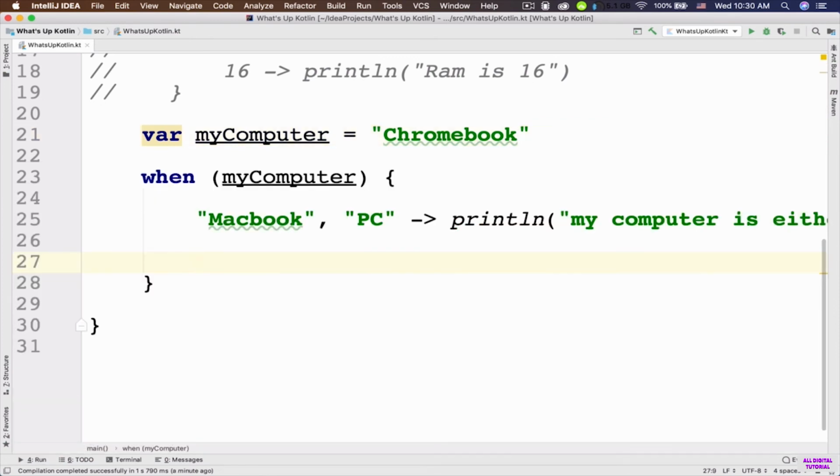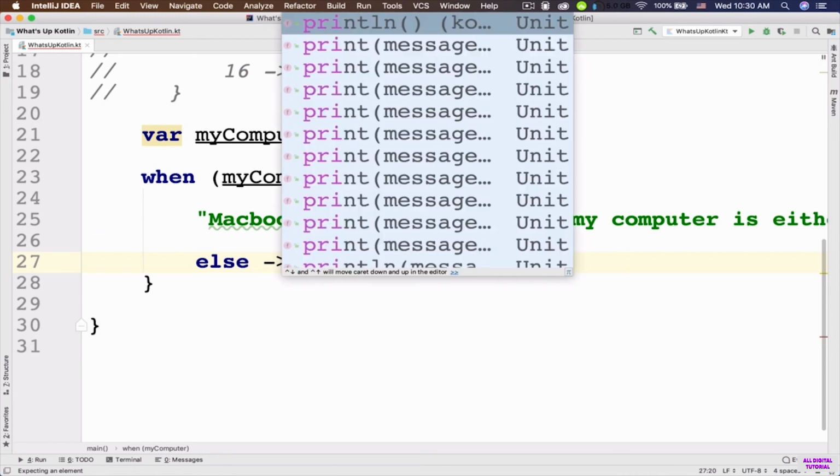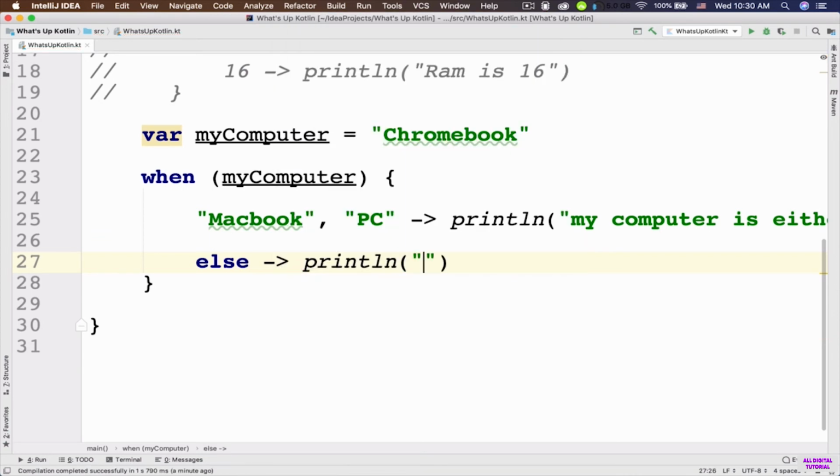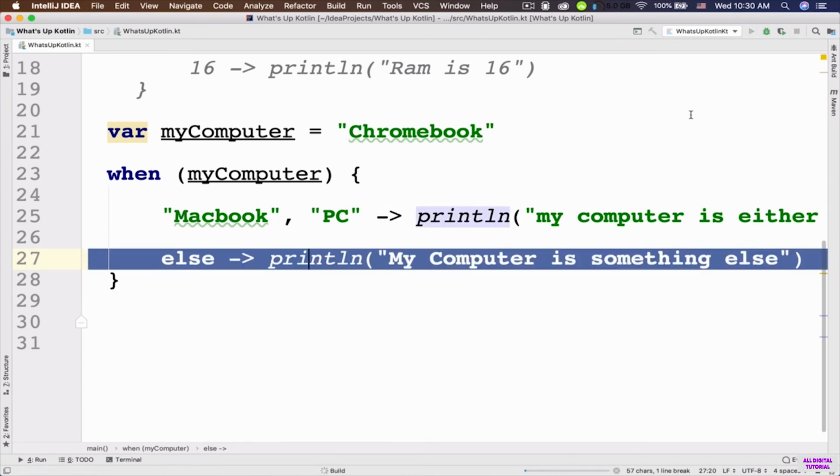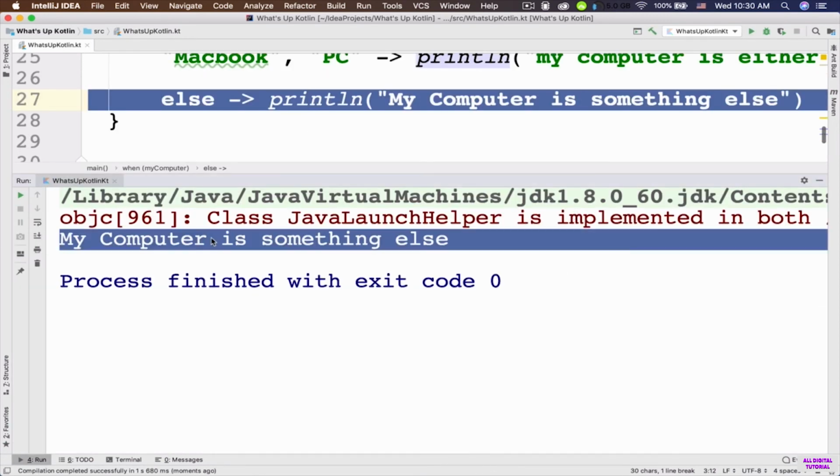So let's add an else statement to our when expression. I can say else, and I can point to a code that I want to execute. I can say my computer is something else. So let's run the app. Now it is going to execute this else statement. Okay, my computer is something else.